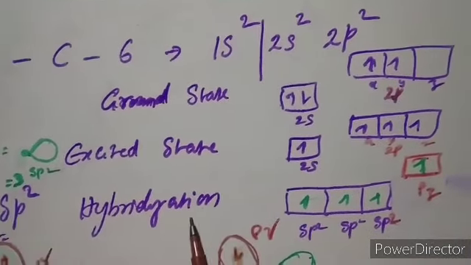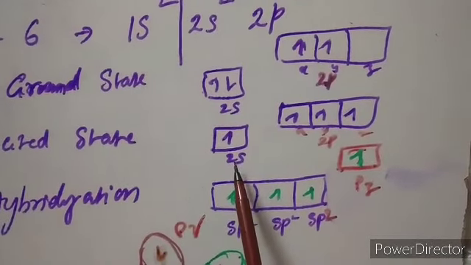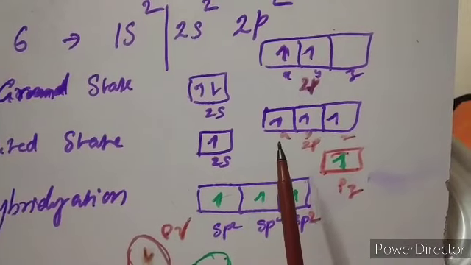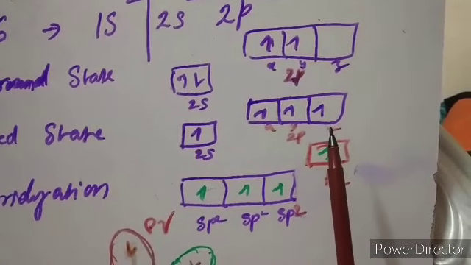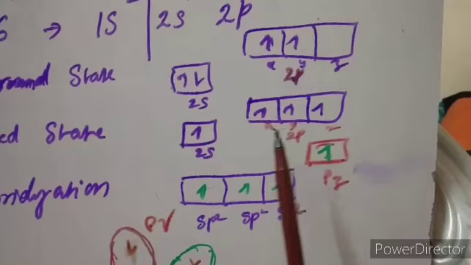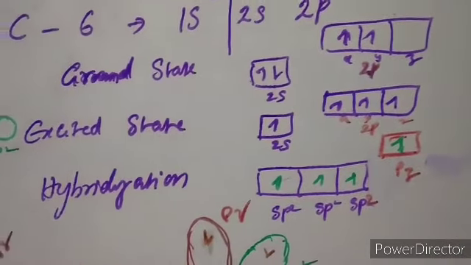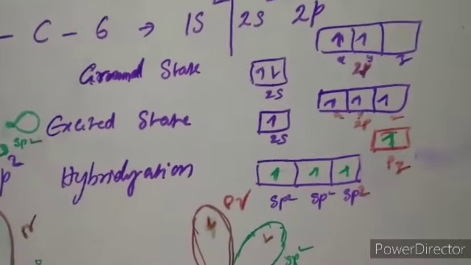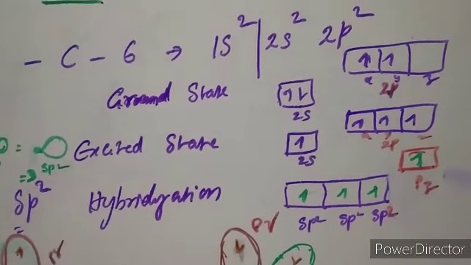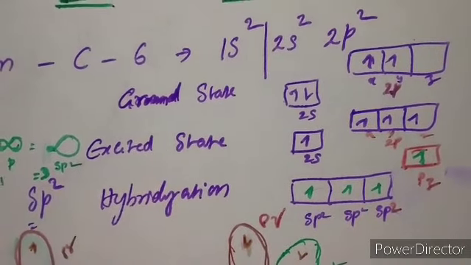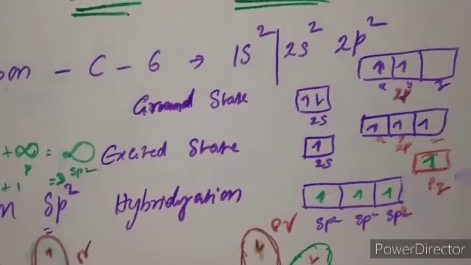So the excited state electronic configuration is 2s1, 2px1, 2py1, 2pz1. There are 4 unpaired electrons in the excited state of carbon, so it can share these 4 electrons in making a molecule.